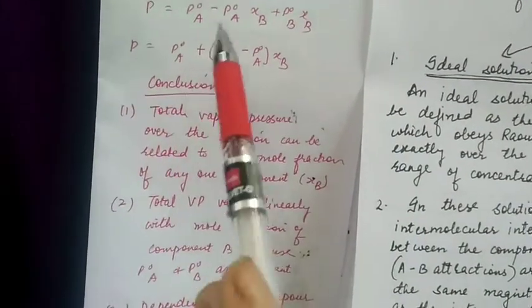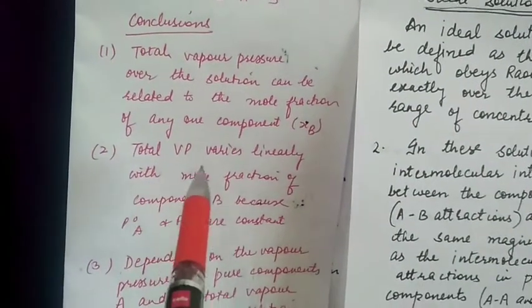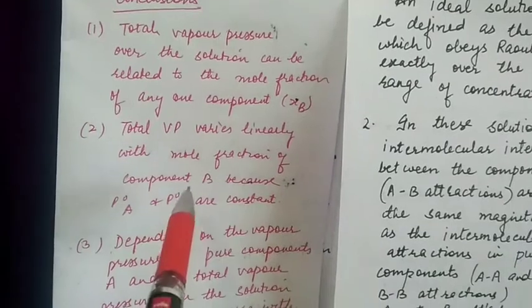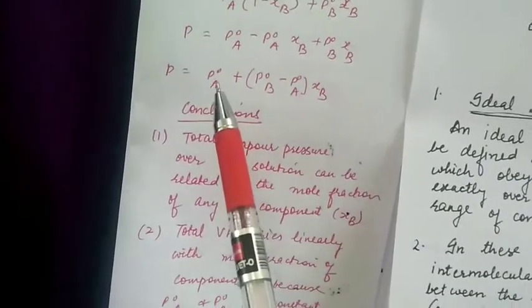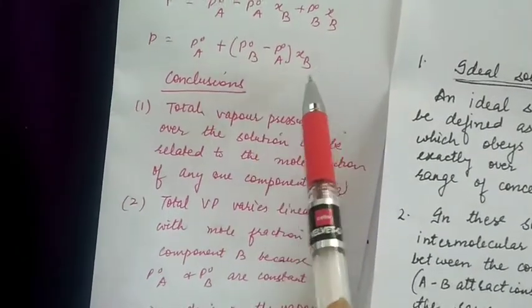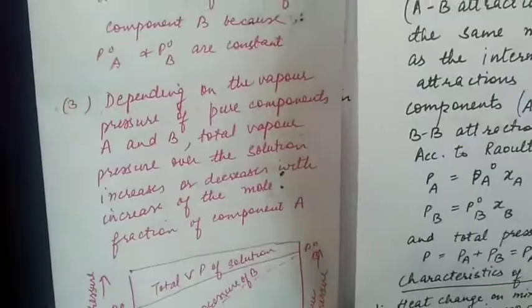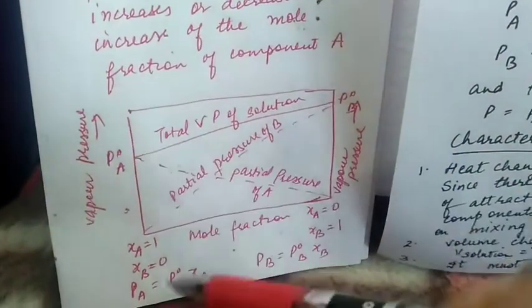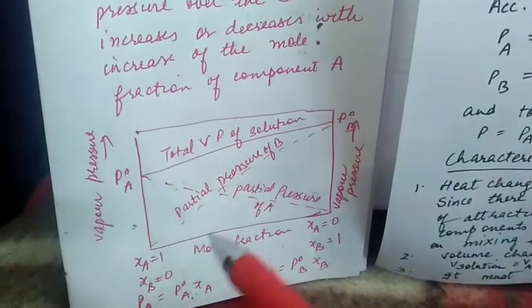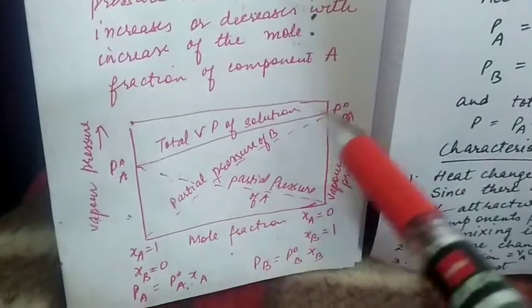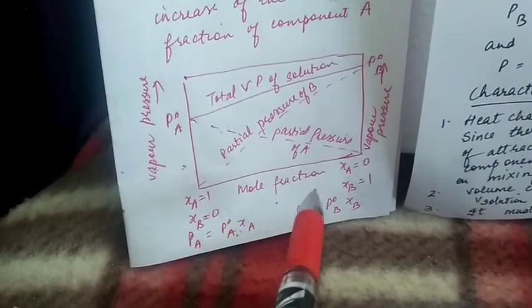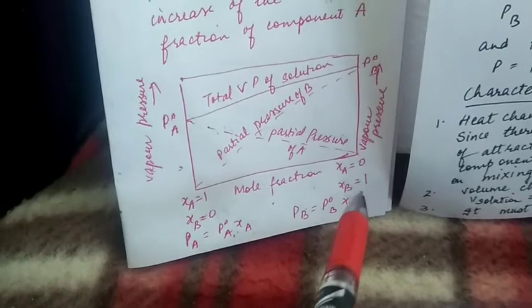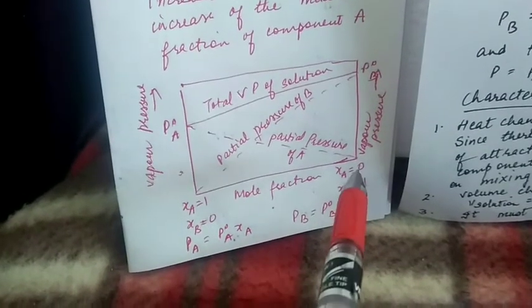In this whole equation there is only one mole fraction, and total vapor pressure varies linearly with the mole fraction of component B because P naught A and P naught B are constants. As the vapor pressure of pure components are constant, the mole fraction decides the total pressure. So you can see that total vapor pressure will steadily increase or decrease with the mole fraction of any one of the components. As we go to this side, the mole fraction of B steadily increases until finally it reaches 1, whereas mole fraction of A decreases.